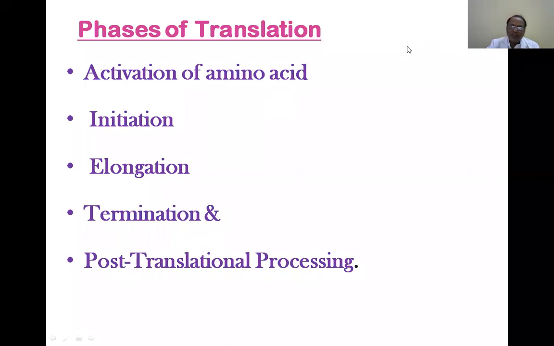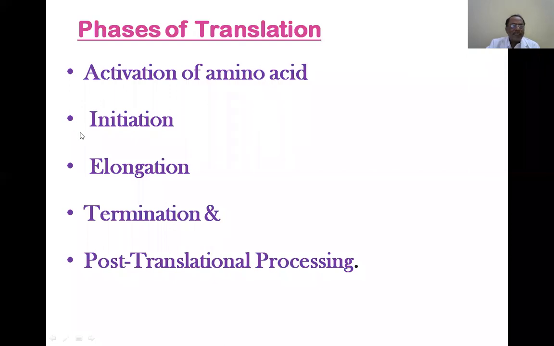So this carboxyl group and the hydroxyl group present in the adenine nucleotide are joined together by an ester bond, COO: C double bond O and a single bond O. With this ester bond, an amino acid is linked to its corresponding tRNA molecule with the help of energy, ATP energy, which is required for this process, and that process is activation of amino acid. This is one gross step that is needed.